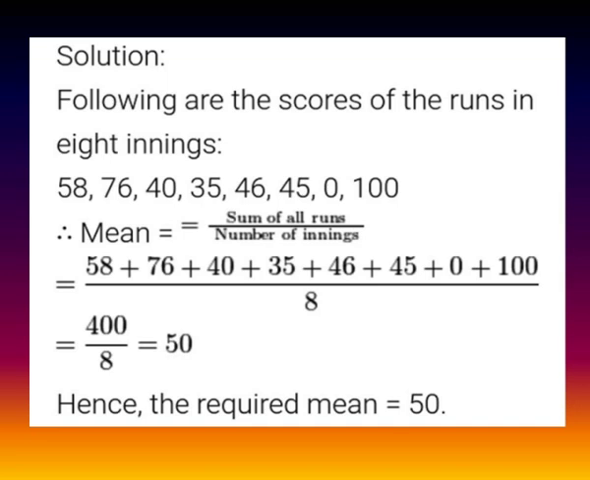Mean is equal to sum of all runs divided by number of innings, which is equal to 58 plus 76 plus 40 plus 35 plus 46 plus 45 plus 0 plus 100, divided by number of innings, which is 8. That is equal to 400 by 8, which is equal to 50.